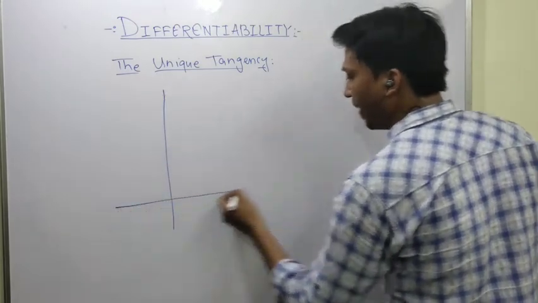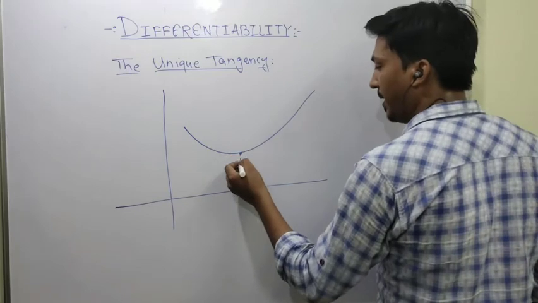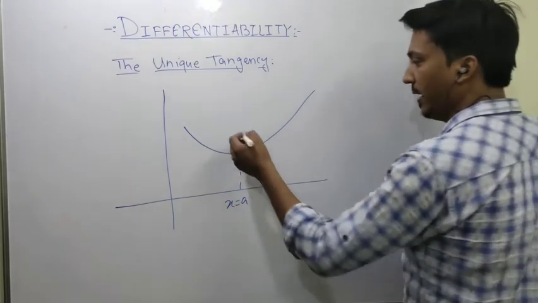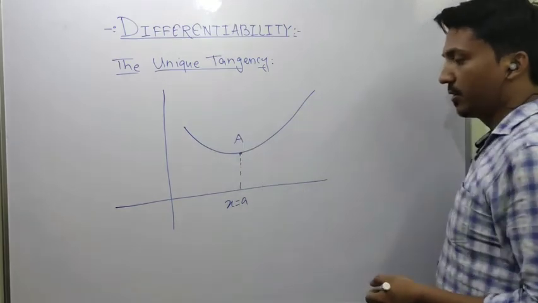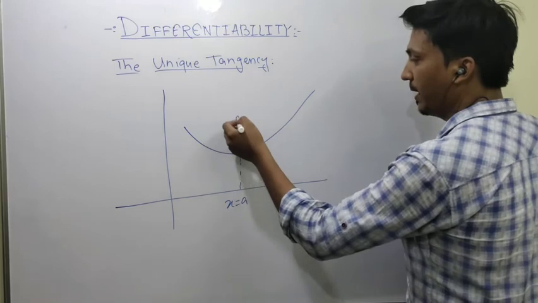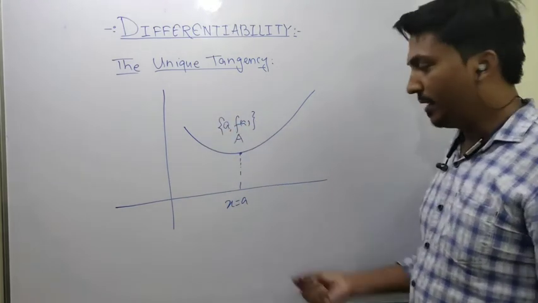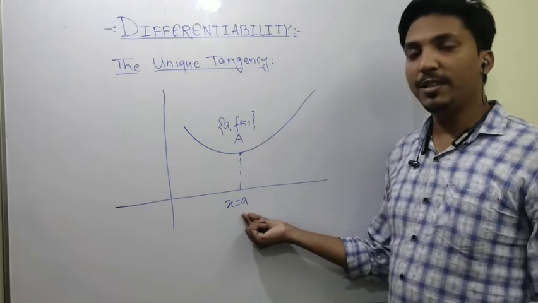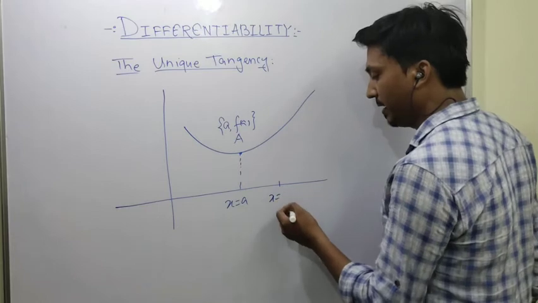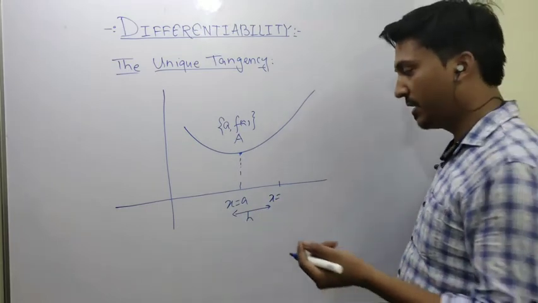Let's take another graph like this, and I am talking about this point, say x equals A. At x equals A, the coordinate of A will be A and f of A. Let's say there is a small increment in A, which I call h, and h is very small, it tends to 0.